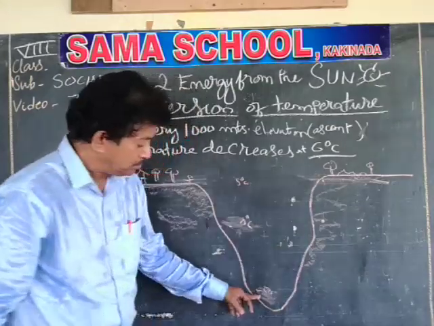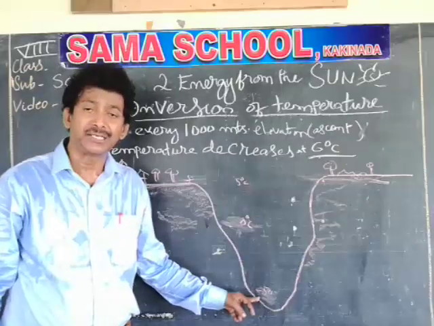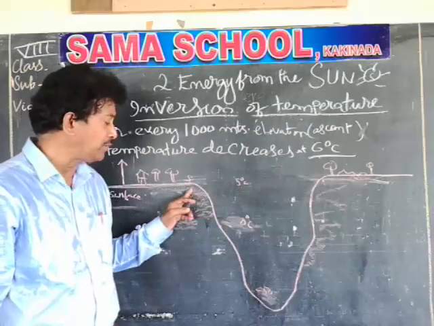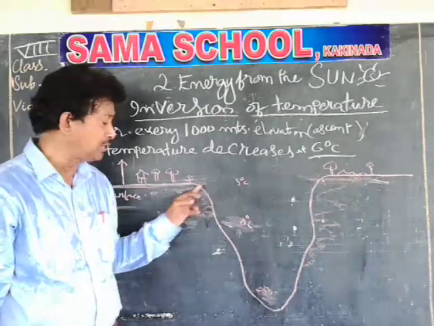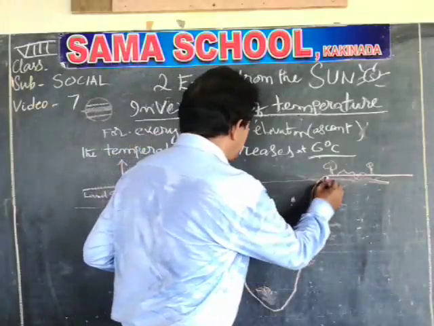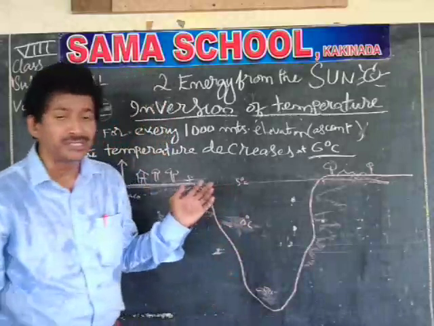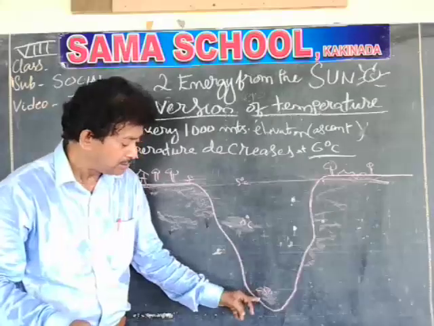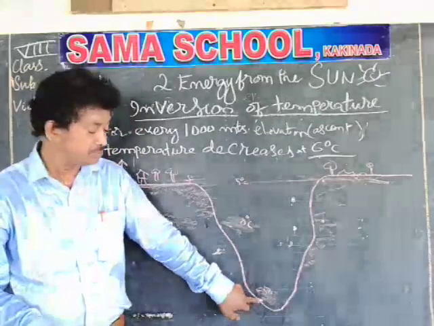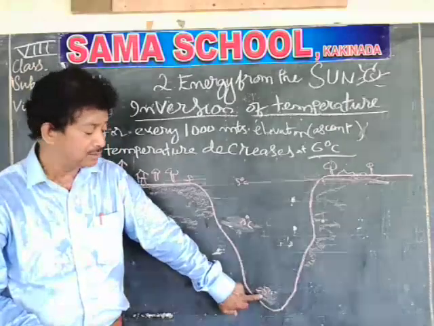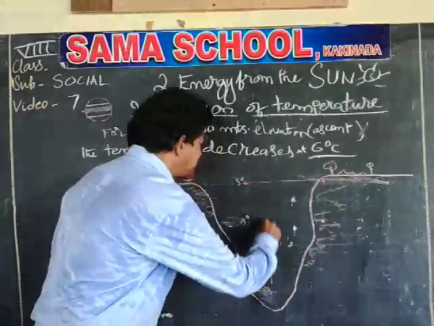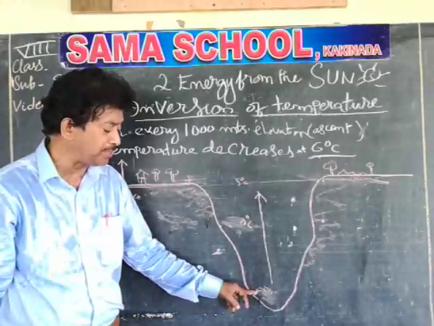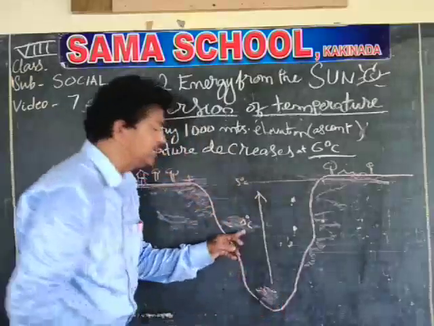See here, the bottom of the valley is minus 5 degrees. The middle of the valley is 0 degrees. When you come to the level of the ground, where the upper part of the valley and the land come to the same line, it is 5 degrees. So 5 degrees itself is cool as per our standards. But at the bottom of the valley it is minus 5 degrees, and when you go up, the temperature should go further below minus 5 degrees, but it is increasing. From minus 5 degrees to 0 degrees, an increase.